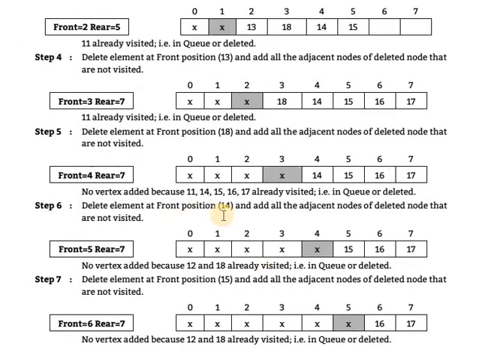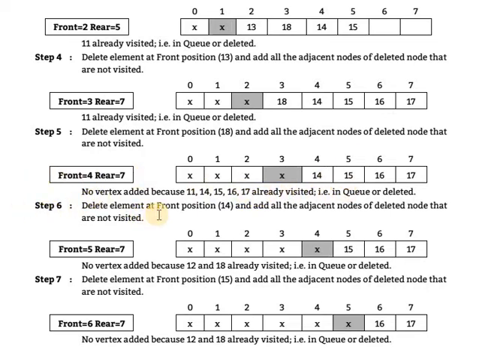Delete the element at the front, 18. Add all the adjacent nodes of the deleted node that are not visited. No vertex is added, because the adjacent nodes of 18 are 11, 14, 15, 16, 17, and these are already added to the queue.